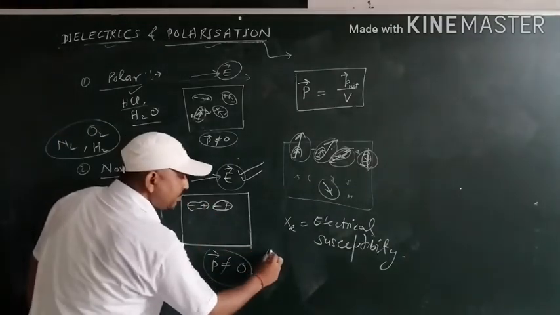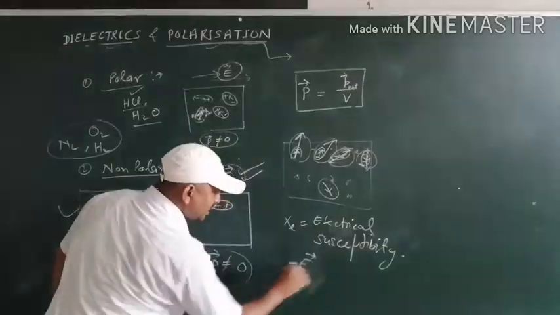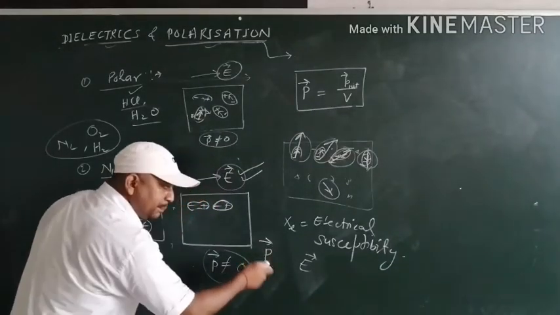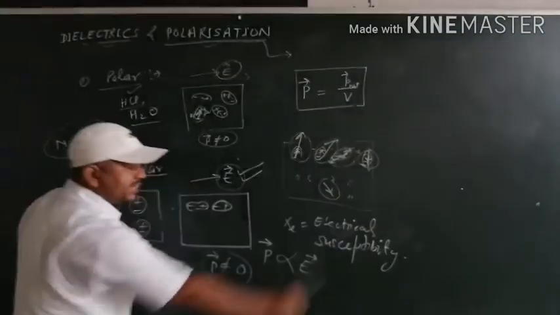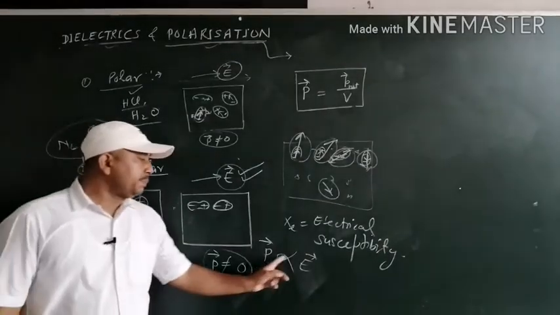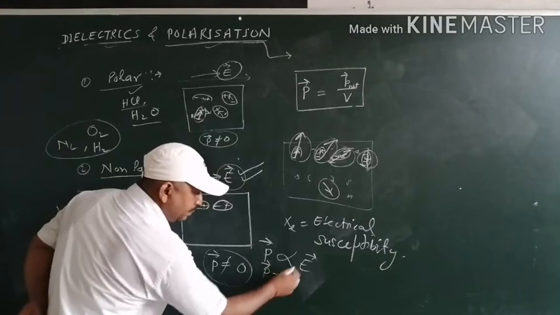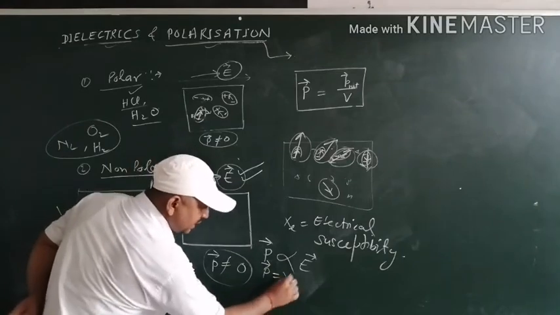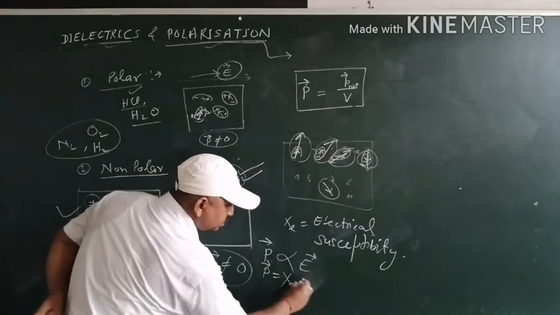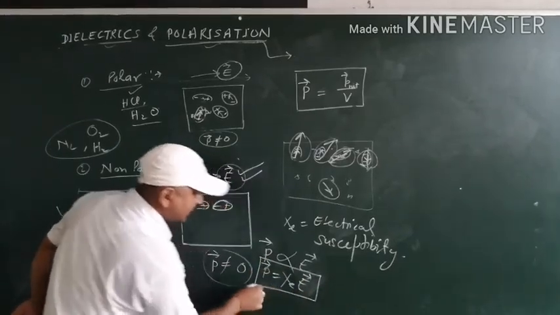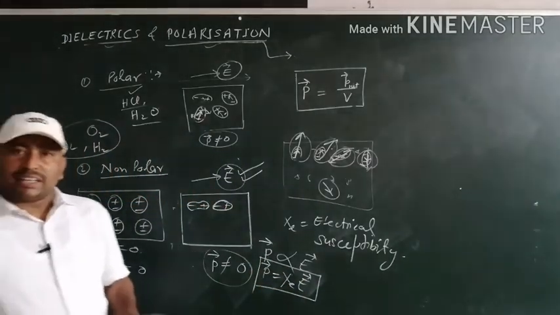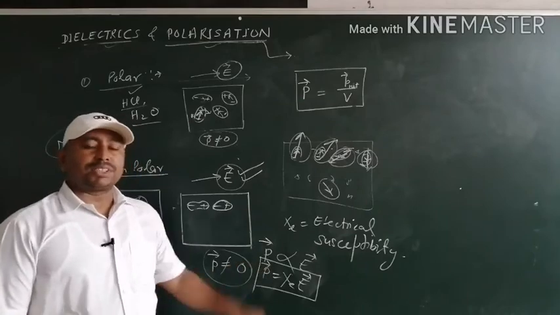So when E increases, the polarization, that is the net dipole moment per unit volume, also increases. So P is proportional to E, so P equals Xi E, where Xi is the electrical susceptibility for that substance.